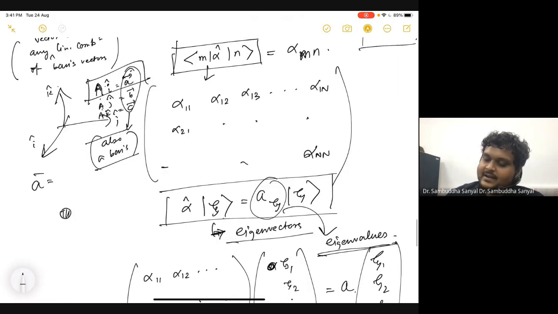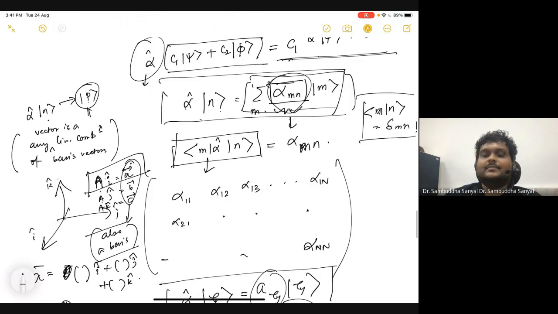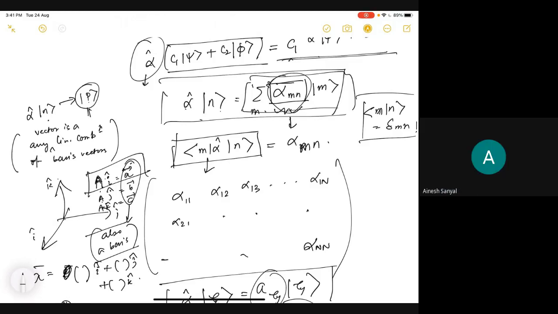Now this arbitrary vector is a combination of some I, some J, some K, right? Yes. So that is why I should be able to write it in this form. I think I can summarize my question in some way: this ket n is one of a vector in some basis set, right, which we've defined previously. Yes. Or is it an arbitrary state? It's a basis set. So now, on the other side, we've written ket m as a summation over m. So that's also a basis set.